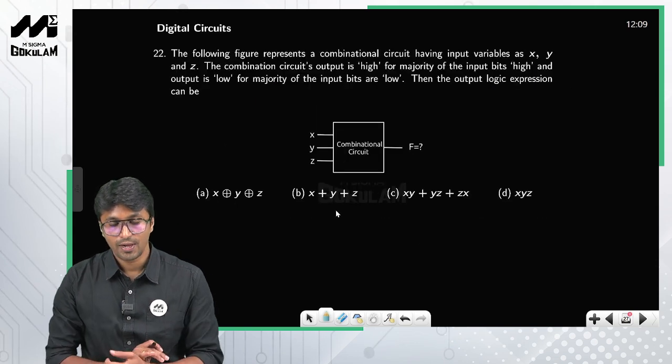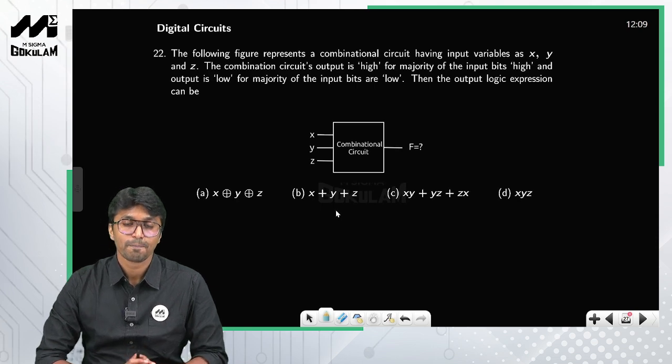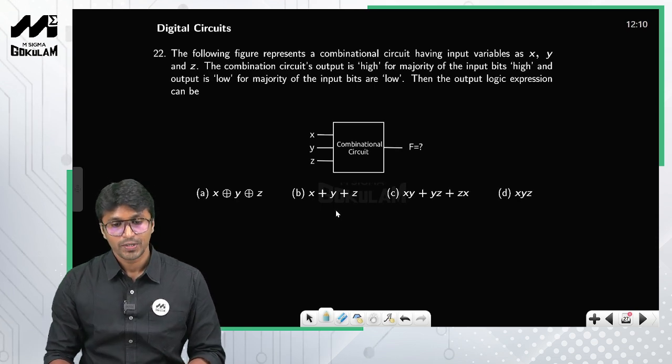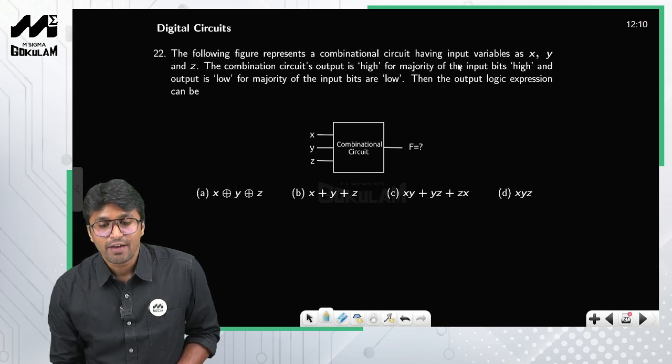Now let us move on to the next question. So now we shall move on to the next subject, which is nothing but your digital circuits, okay? The following figure represents a combinational circuit having input variables x, y and z.